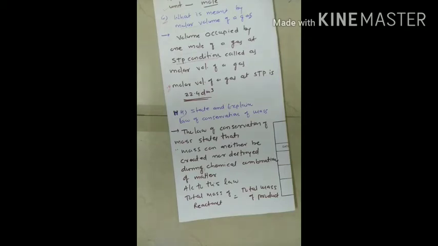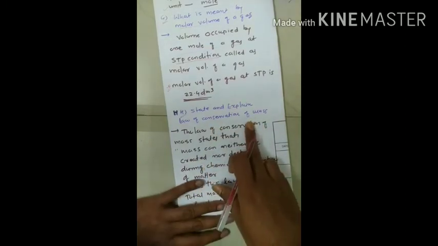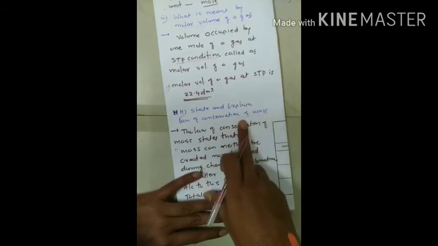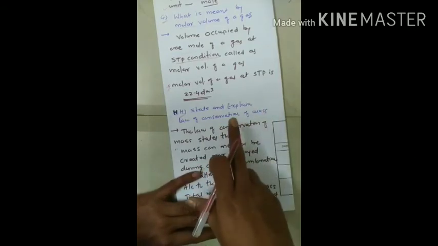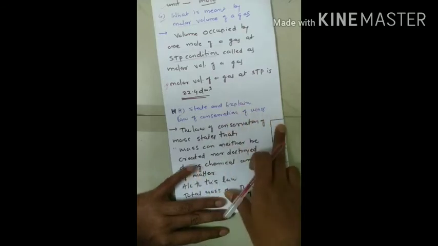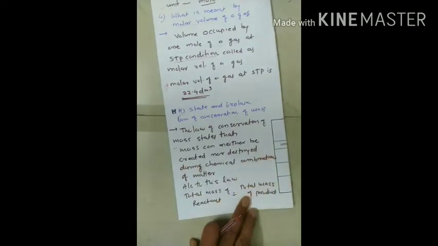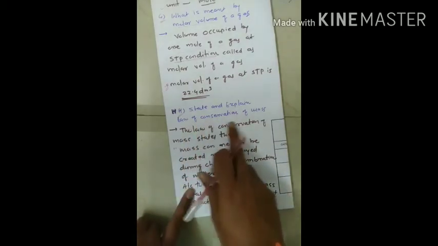Whenever they ask about laws in your question, in total we have seen 5 laws. First, the law of conservation of mass. Second, the law of definite proportion. Third, the law of multiple proportion. Fourth, the law of reciprocal proportion. Then Gay-Lussac's law of gaseous volume, and lastly the Avogadro law. Out of these 5 to 6 laws, there will definitely be one question from this chapter. The question is: state and explain the law of conservation of mass.